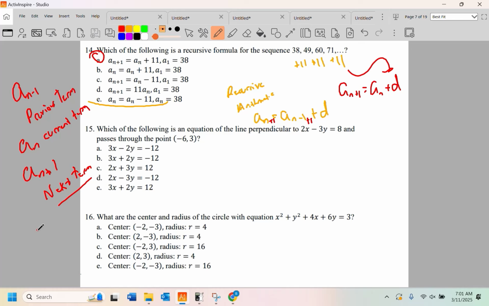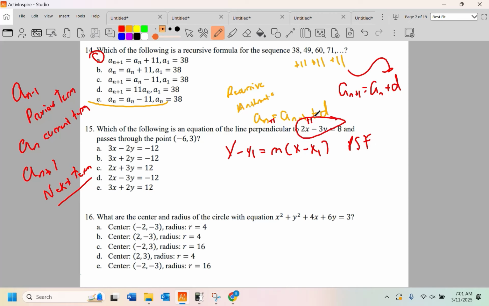All right, 15: which of the following is an equation of a line perpendicular to 2x minus 3y equals 8 and passes through the point negative 6, 3? I will show you how to use a calculator on this, but it's better if you just go old school. Old school is to use y minus y1 equals m times x minus x1. We call that the point slope formula.